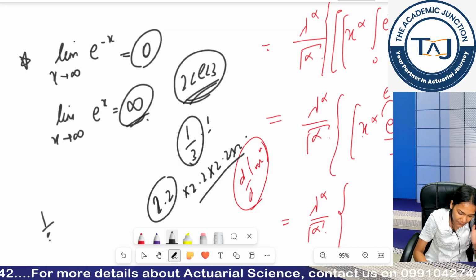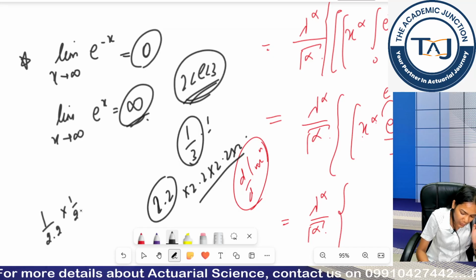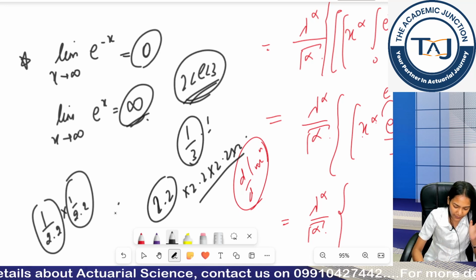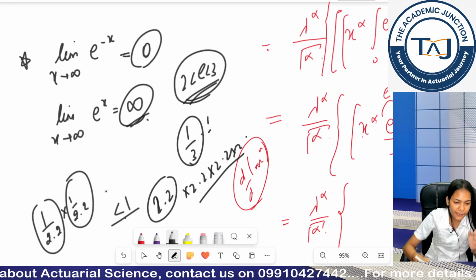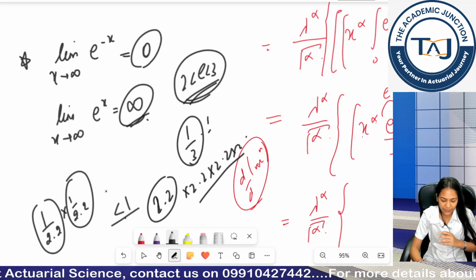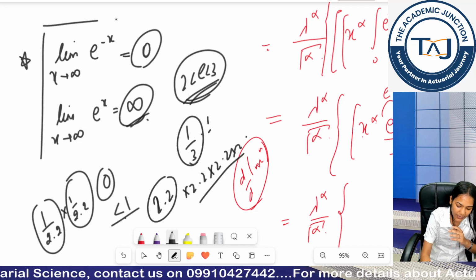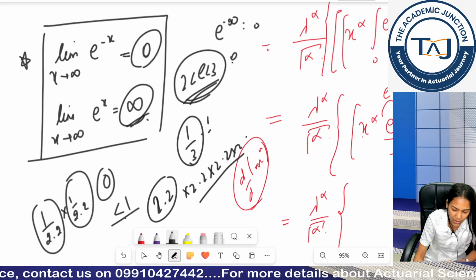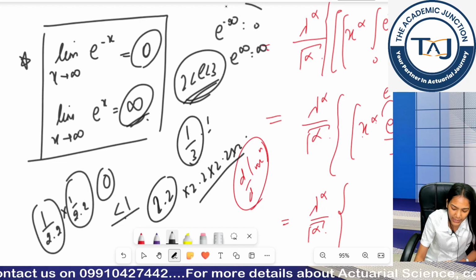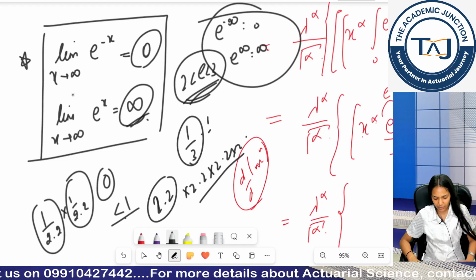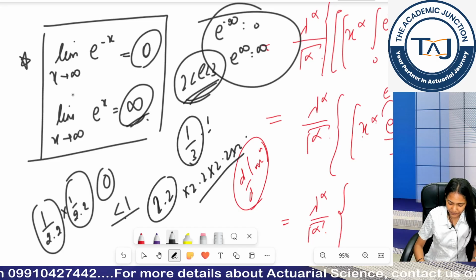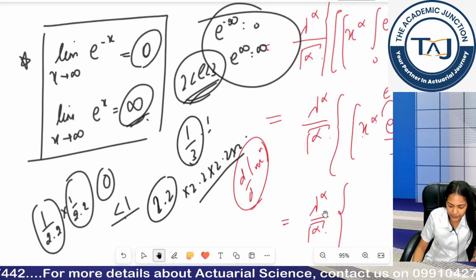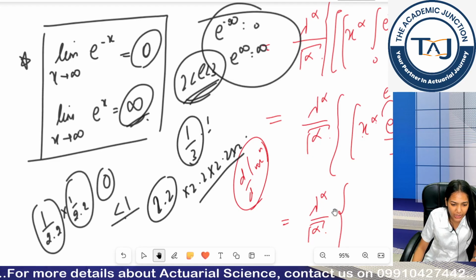But if I am doing 1 by 2.2 into 1 by 2.2, it's already a very small number, less than 1, so it keeps on converging till 0. That's why, with these two concepts, I can say e to the power minus infinity is basically 0 and e to the power infinity is basically infinity. Clear, Fatima? Note it down quickly and then we can move to a question.